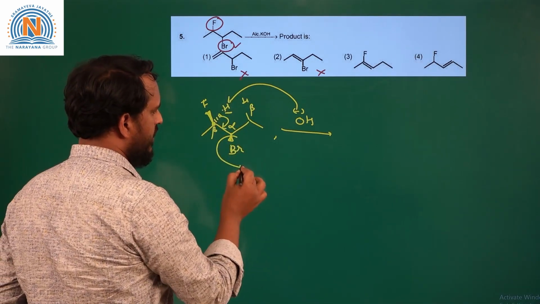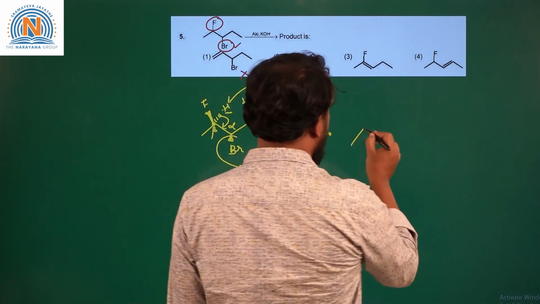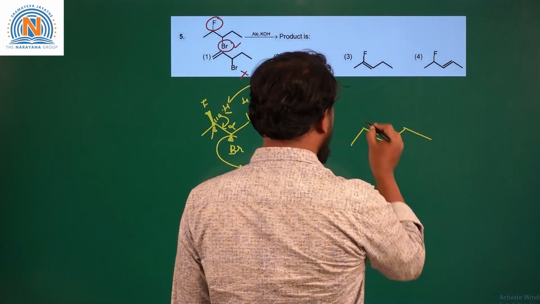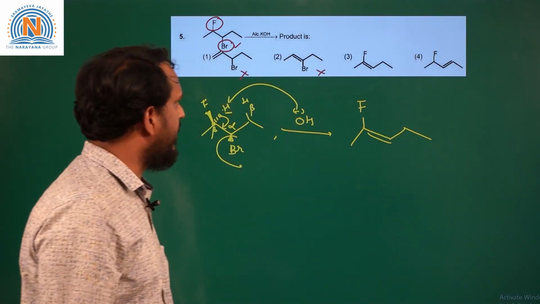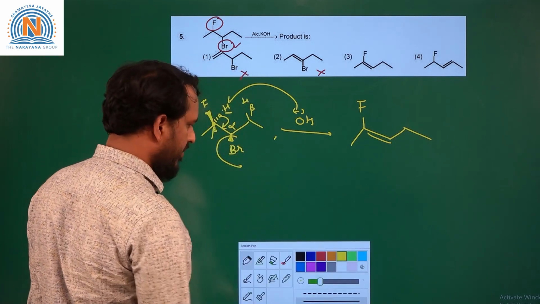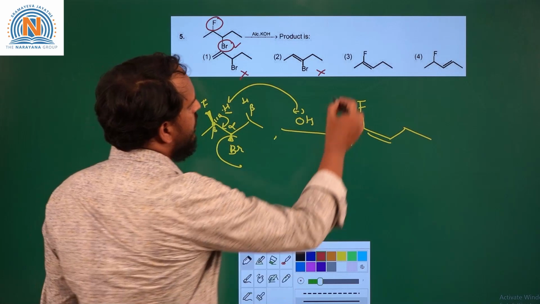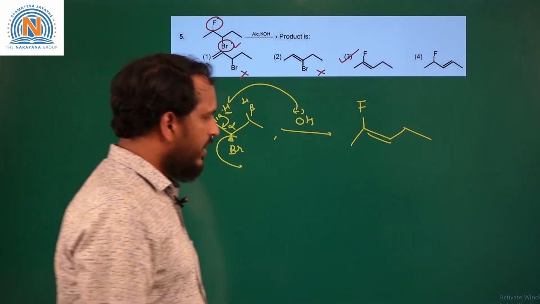This bromide group is removed. So we'll get a product like this where fluorine is present on a carbon which is doubly bonded. So now this product is given in option 3. So 3 is the correct answer. Okay. So we'll move to the next question.